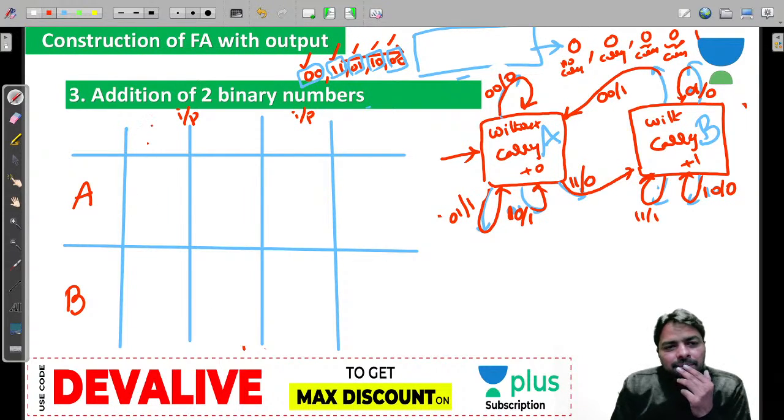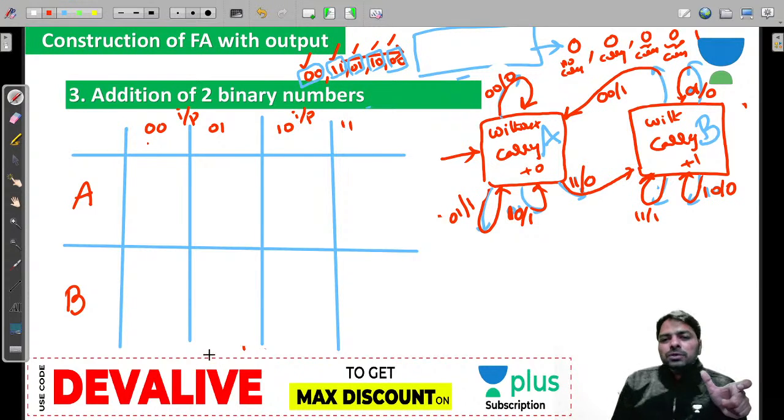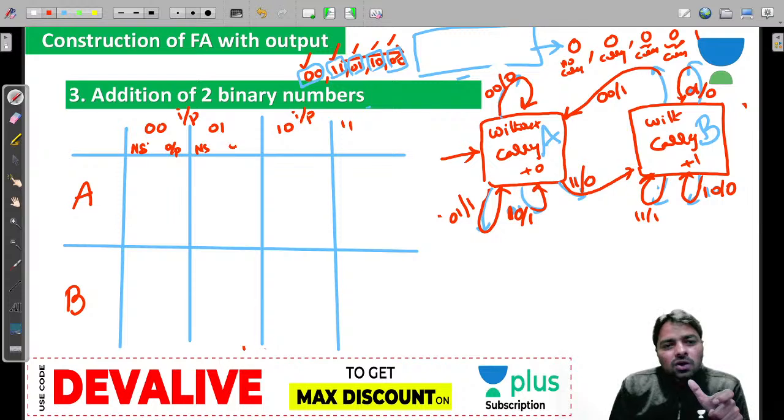Okay. So let me read 00, 01, 10, 11. These are the inputs I am getting. But what I get is a next state, guys. I get two things, a next state as well as an output, because every transition is associated with an output.